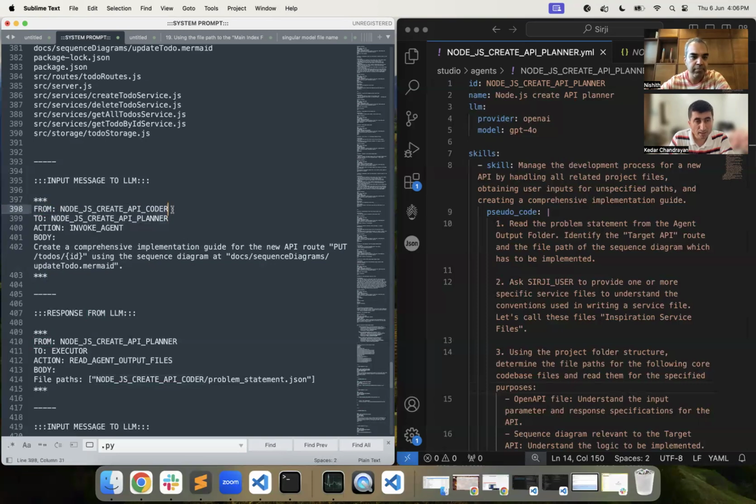To has the information about which agent it is directed towards. Action is the intent of the message. So in this case, the intent of the message is to invoke an agent. And the body can have content which is action specific. So in the invocation action, the body will have the purpose of invocation.